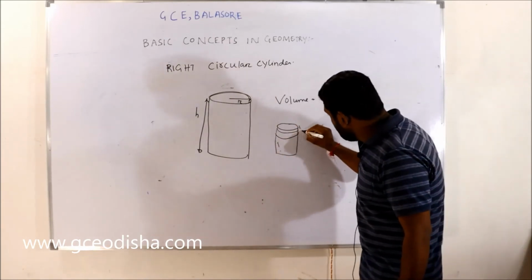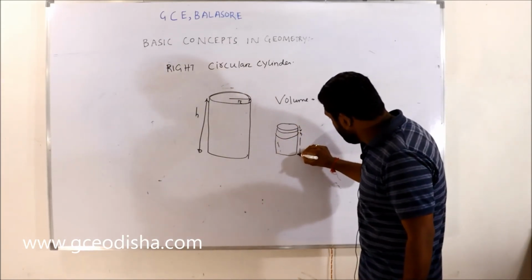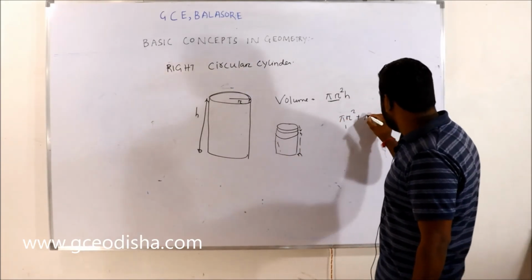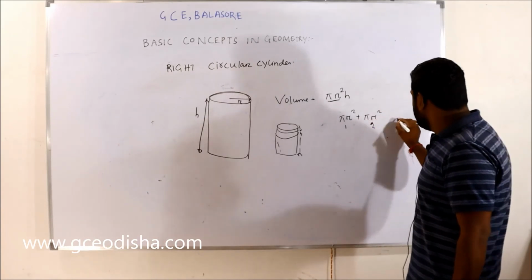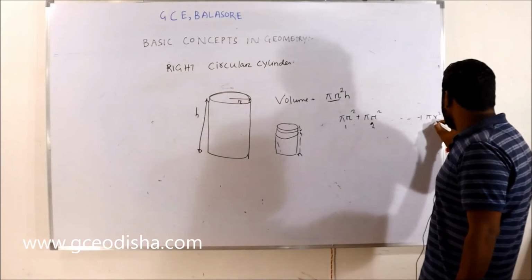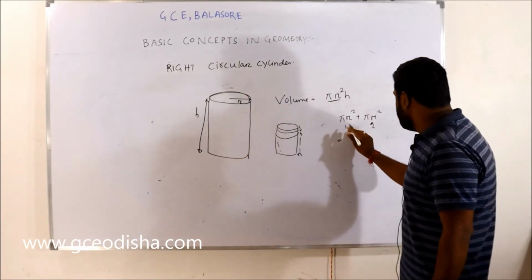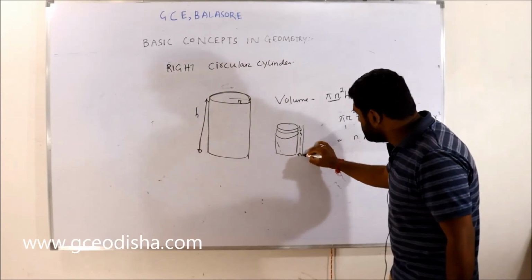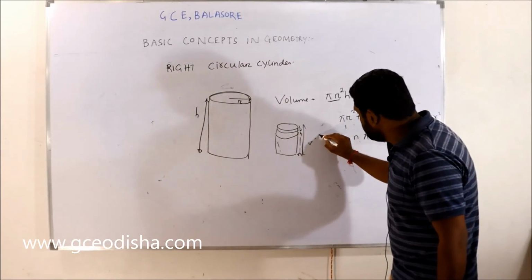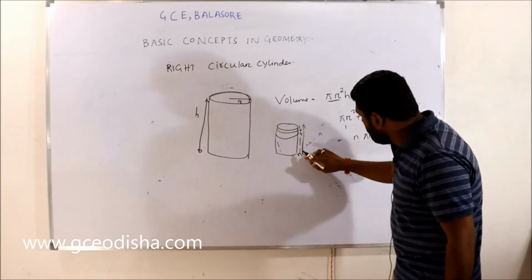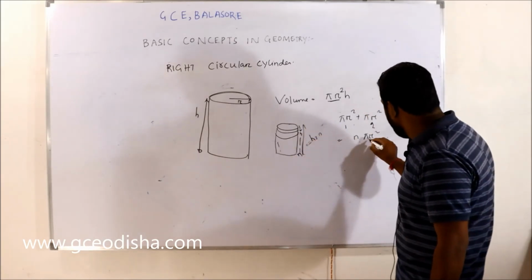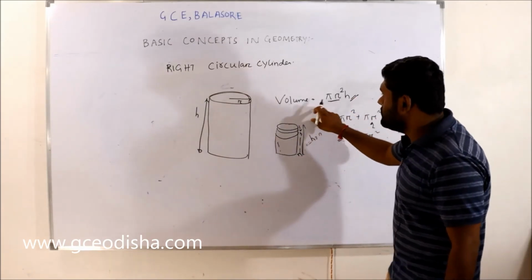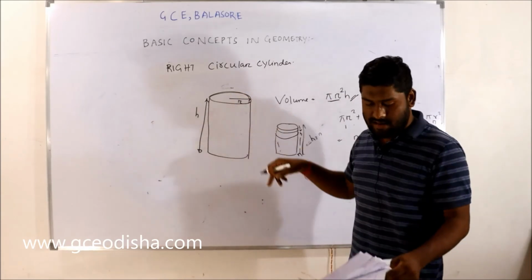Like this is circle 1, circle 2, circle 3, up to circle n. There is a pi r square for circle 1, a pi r square for circle 2, up to pi r square for circle n. Then how much will this come to? n into pi r square. If you add all of these from 1 to n, the height is n, and the area is pi r square. This is the same thing, the height and the area of the circle, right?